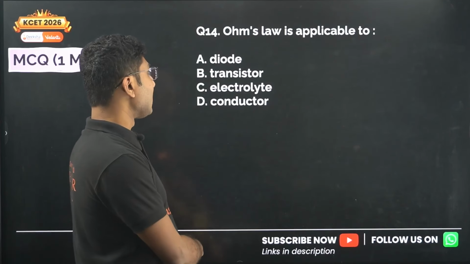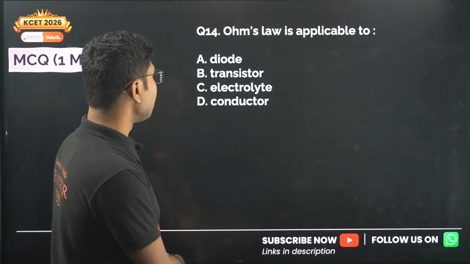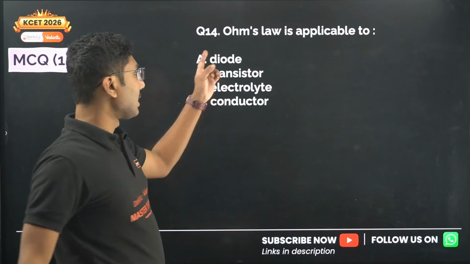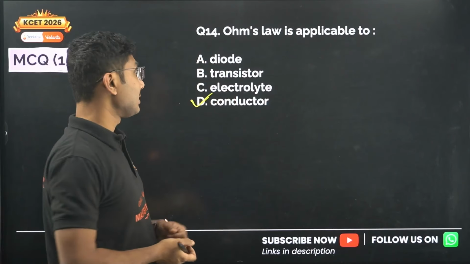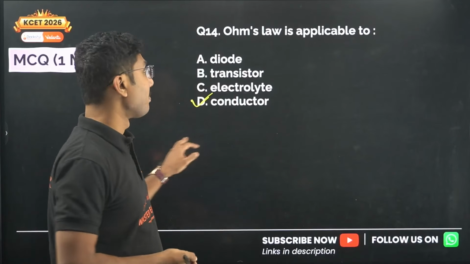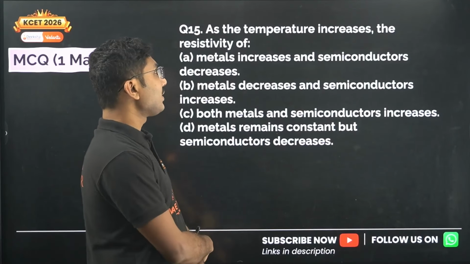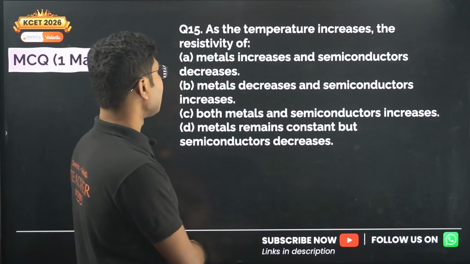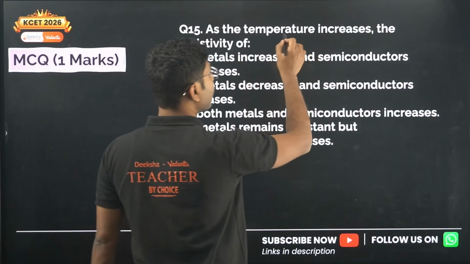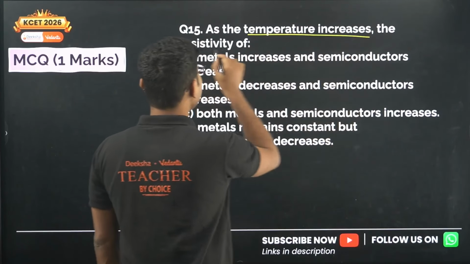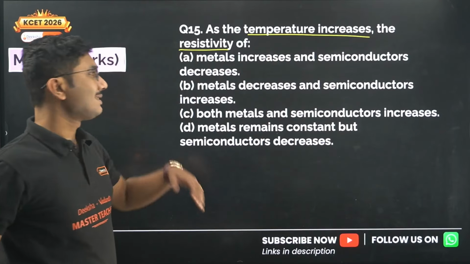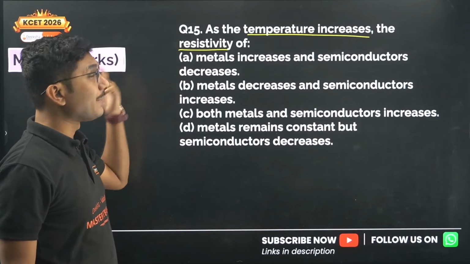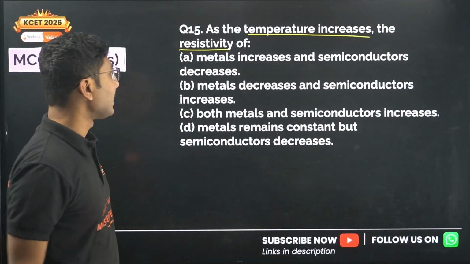Ohm's law is applicable to diode, transistor, electrolyte, conductor. Ohm's law is only applicable to conductor. The others are non-ohmic conductors, so Ohm's law is not applicable to them. As the temperature increases, the resistivity of metals increases and that of semiconductors decreases.